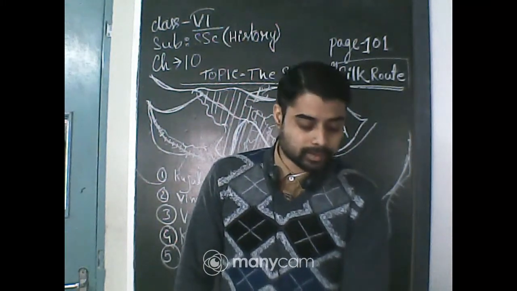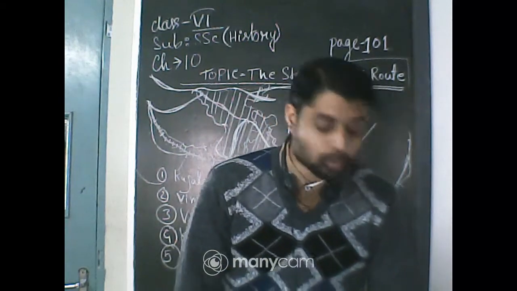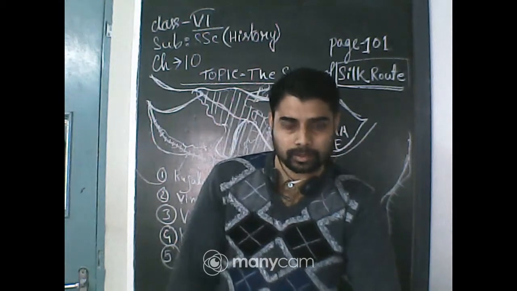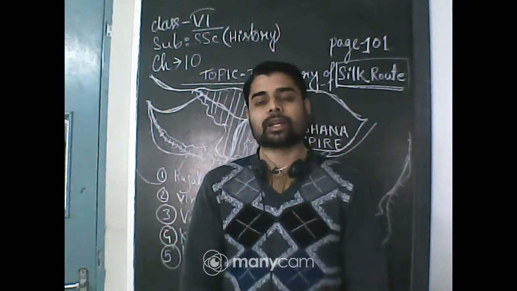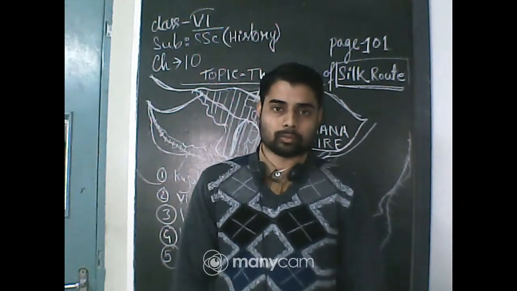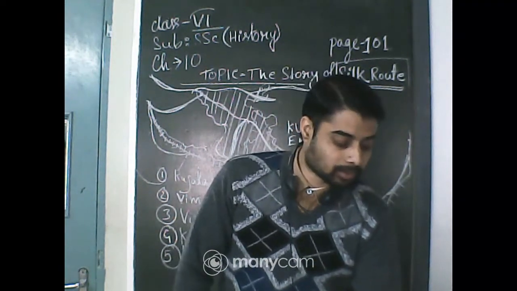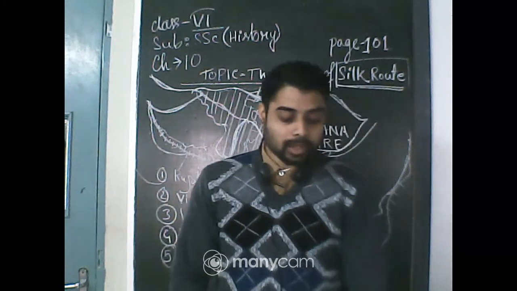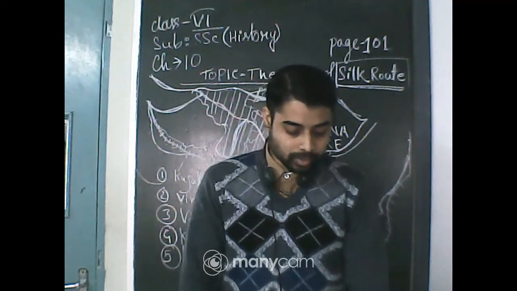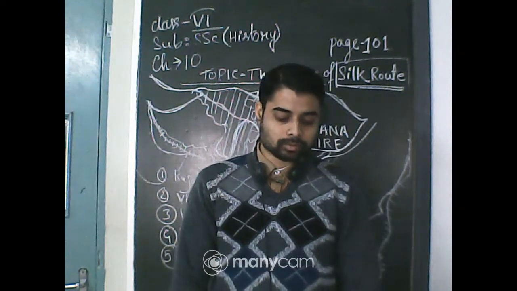I have the old NCERT book, so I cannot tell you the page number properly. In the old book, it is page number 84, at the end of chapter number 8, Ashoka, the king who gave up war. After the exercises, you can find a map, and in this map the silk routes are clearly mentioned.